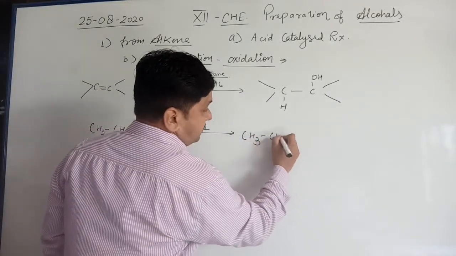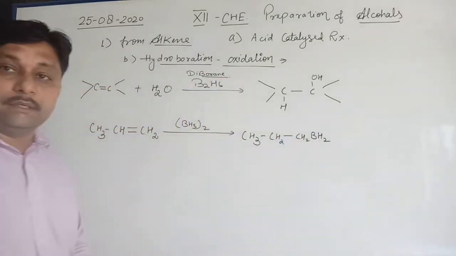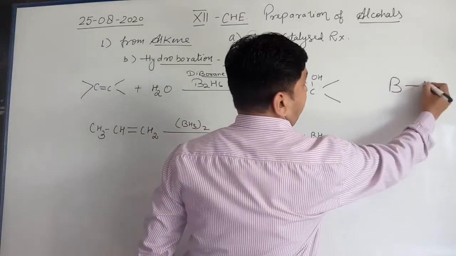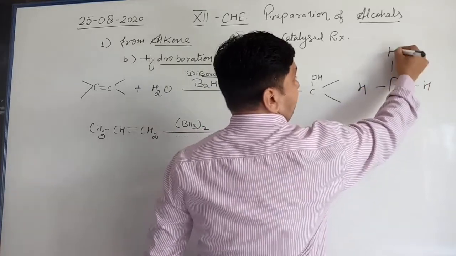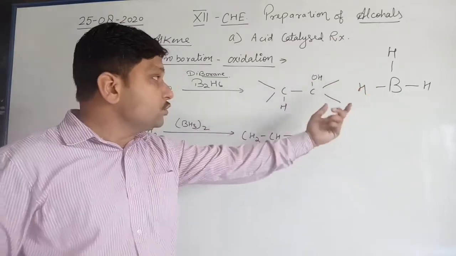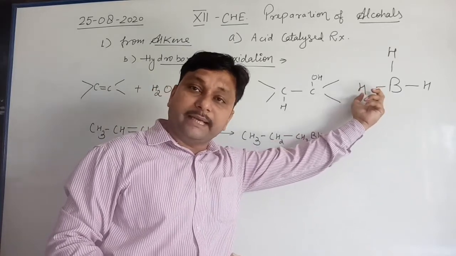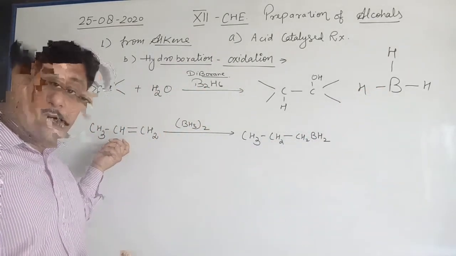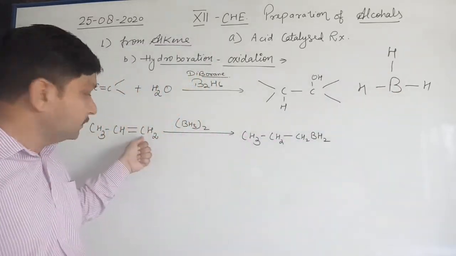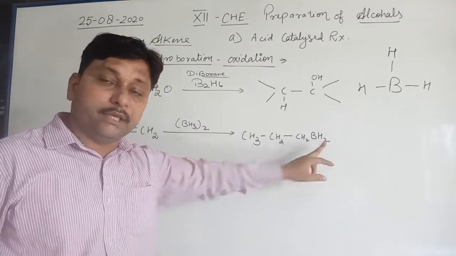CH3-CH2-CH2 and the remaining part is BH2. See here, BH3 means B bonded to H, B bonded to H and B bonded to H, that is BH3. So one of the hydrogen atoms of the boron is eliminated from boron trihydride and goes on the double bonded carbon atom where the number of hydrogens is less. The remaining portion BH2 goes on this CH2. Clear? So CH3CH2CH2BH2.